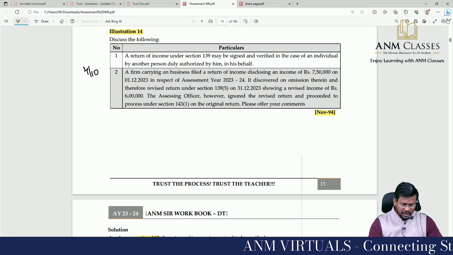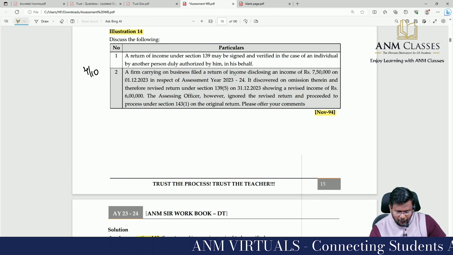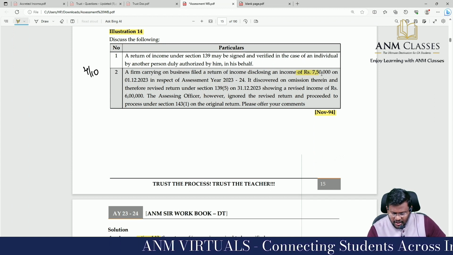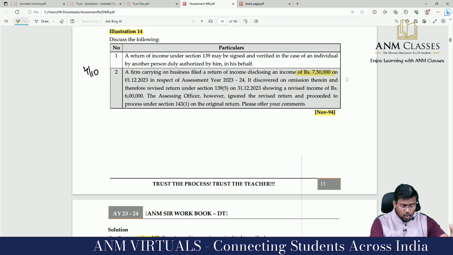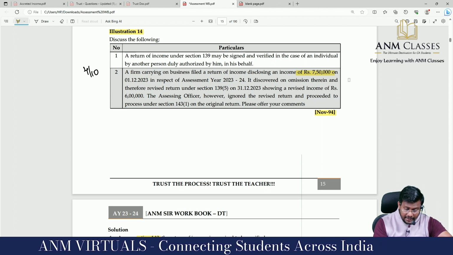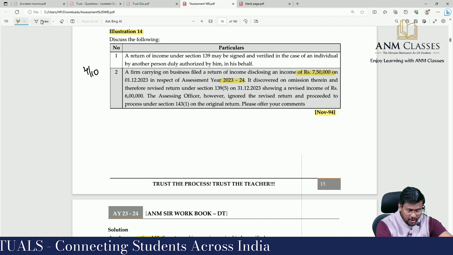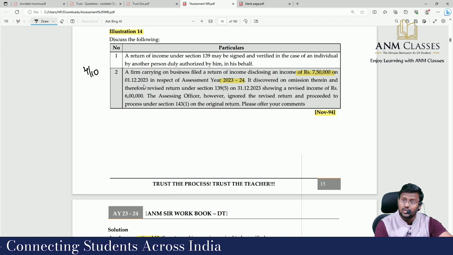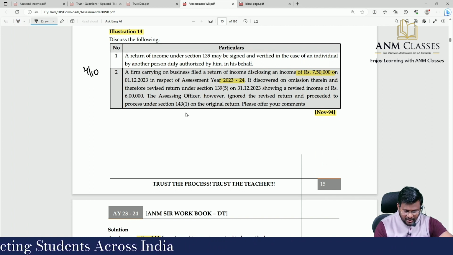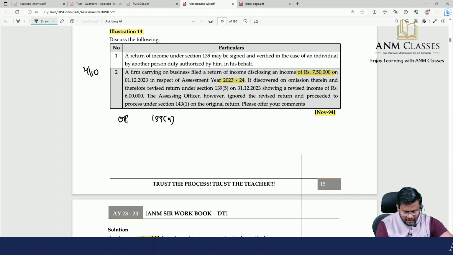A firm carrying on business filed a return of income disclosing an income of 7,50,000 on 1/12/2023 in respect of assessment year 23-24. So this return of income was filed on 1/12/2023. Is this 139(1) time limit or 139(4) time limit? 139(4). So the original return itself is a belated return.